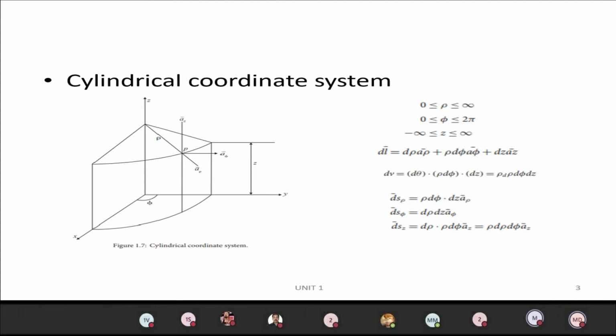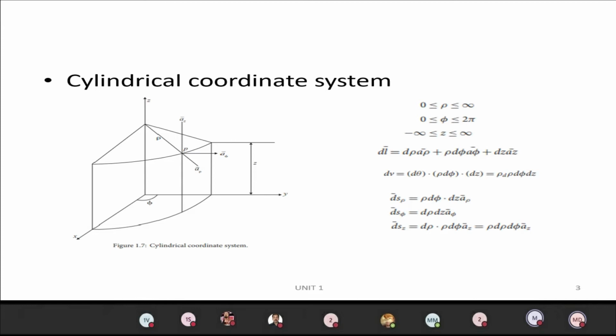Okay, and dv is nothing but the product of all three coefficients. For a rho, the coefficient is d rho. For a phi, the coefficient is rho d phi. For a z, the coefficient is dz. So we multiply all three, and we get dv equal to d rho, rho d phi, dz.